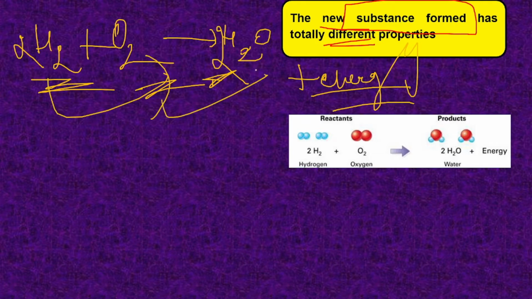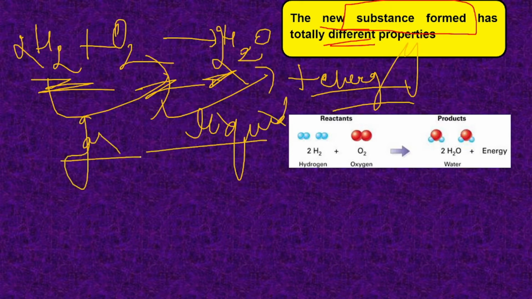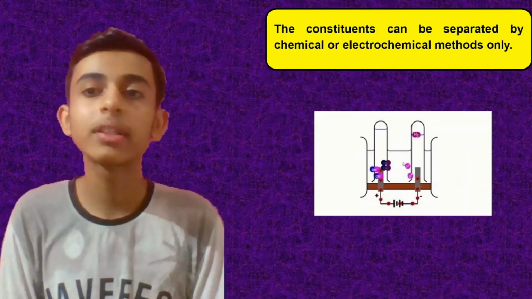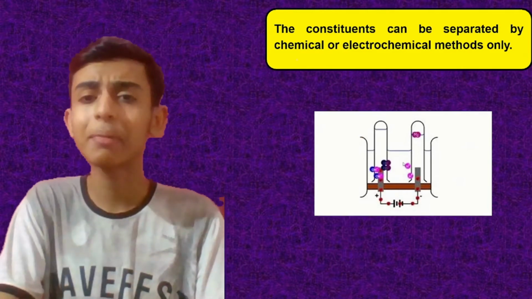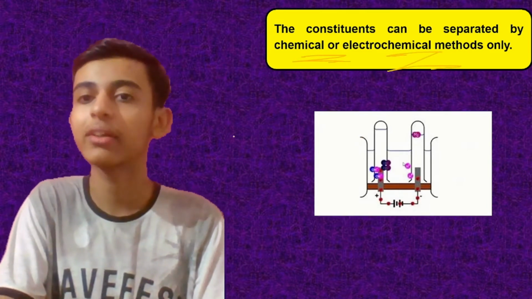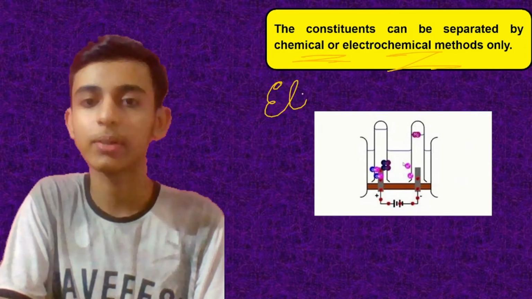So what we are able to understand from here is that two gases are giving me a liquid, right? So from gas I'm getting a liquid, which is a very new thing. Water is a new product that is formed over here, and it has totally different properties from hydrogen and oxygen gases. Is that clear? Now the constituents can be separated by chemical or electrochemical methods only, that is by your electricity.